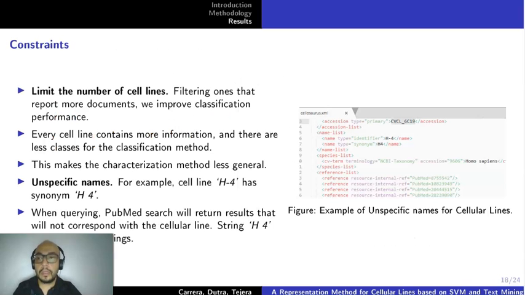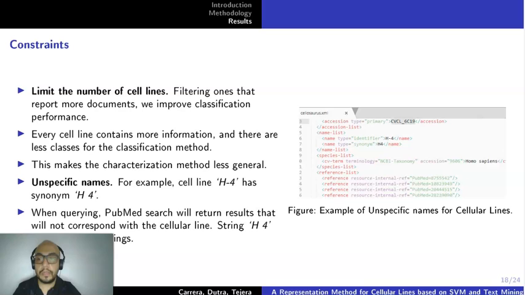We have identified 2 constraints. First, we need to limit the number of cell lines. By filtering cell lines that report more documents, we improve classification performance. Every cell line contains more information and there are fewer classes for the classification method. However, this makes the characterization method less general.